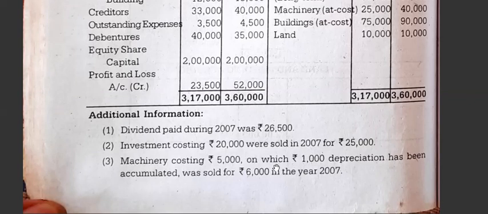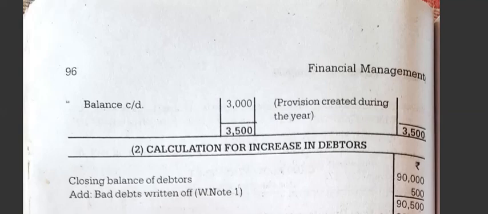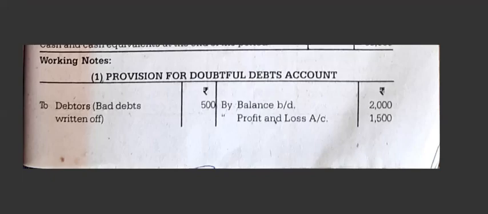Machinery costing rupees 5,000, on which 1,000 depreciation has been accumulated, was sold for rupees 6,000 in the year 2007. So 5,000 minus 1,000 depreciation, so 4,000. 4,000 machinery were sold for 6,000. So 2,000, there is a profit. Okay, next comes